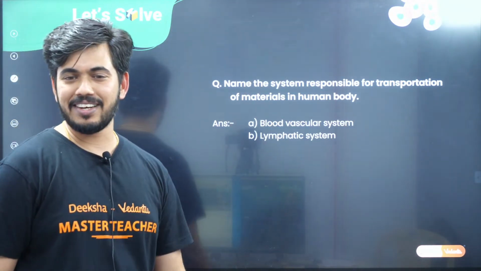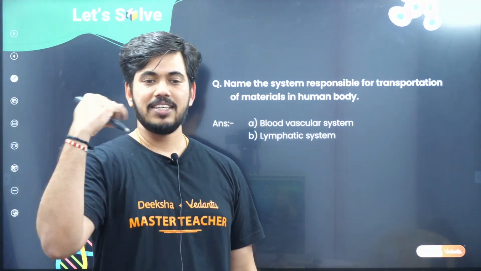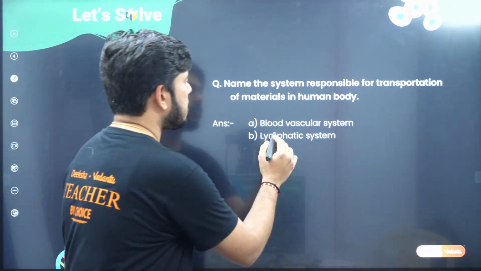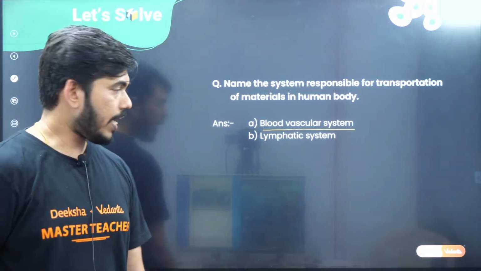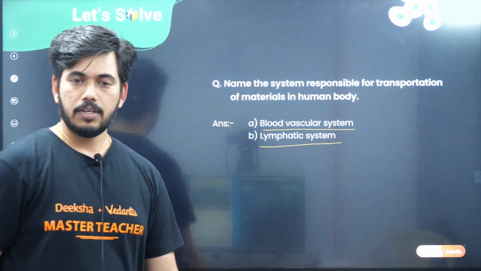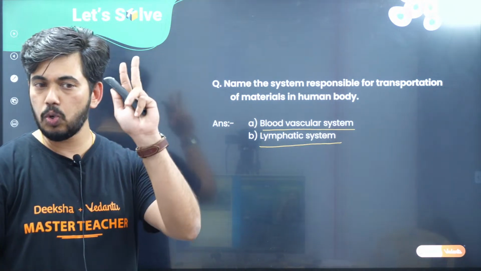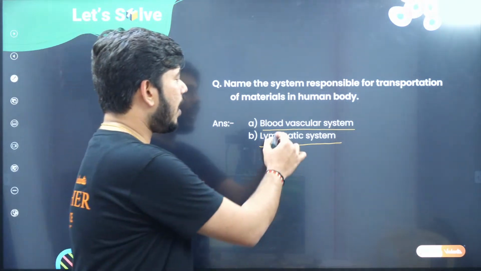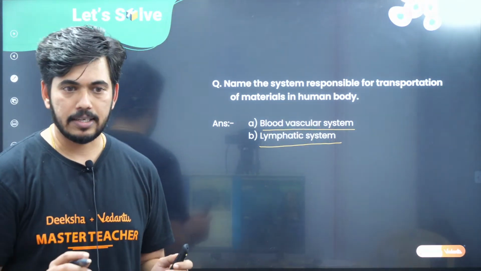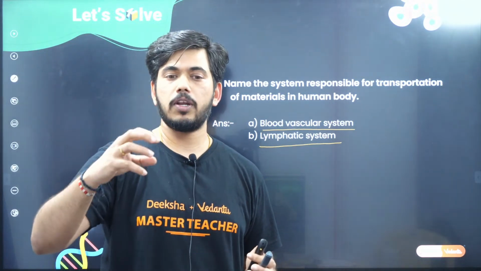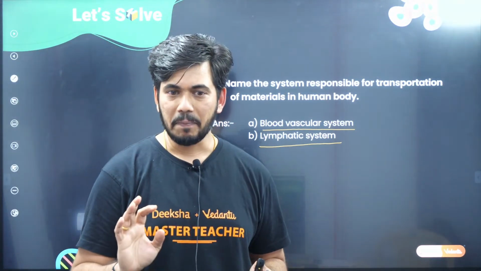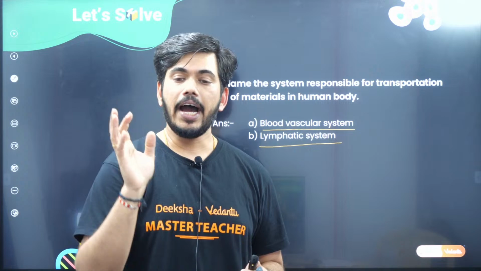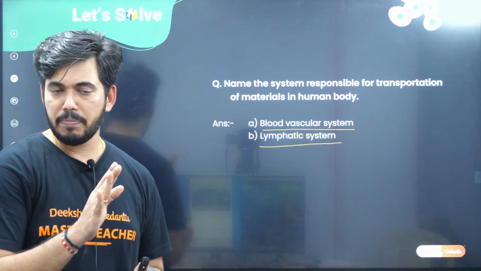So what you are supposed to remember, children? There are two pathways, two ways there will be a movement of the components present in our body: the blood vascular system, and another one, the lymphatic system. In our body there are two types of liquid substances, one is the blood, another one is the lymph. If, for example, tissues require oxygen, which one takes it to the different parts? Blood, right?